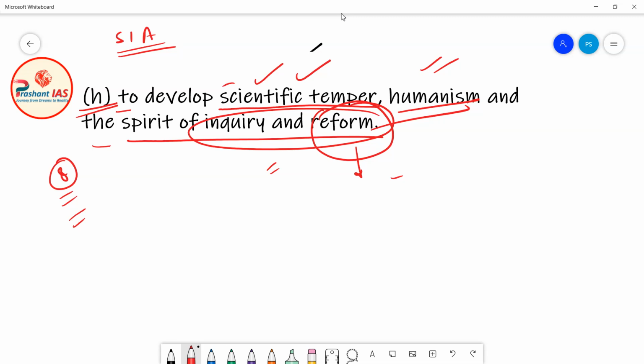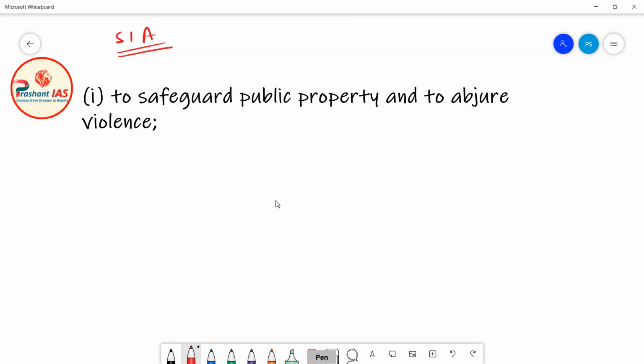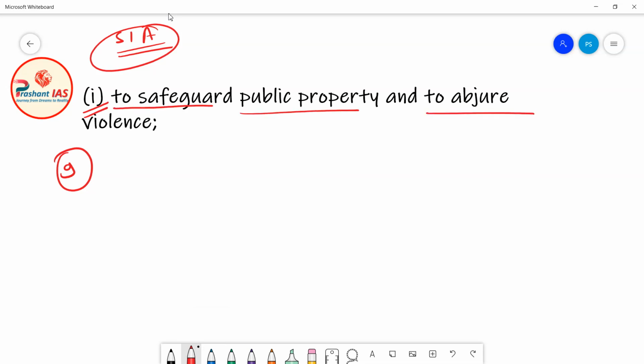Now friends, after this, the ninth fundamental duty is given under clause I of article 51 capital A. It says that to safeguard public property and to abjure violence. Now safeguarding public property means, for example, street lights are public property, roads are public property, any dam is public property. Or for example, public transport, public buses, trains, they are also public property. So what is our duty?